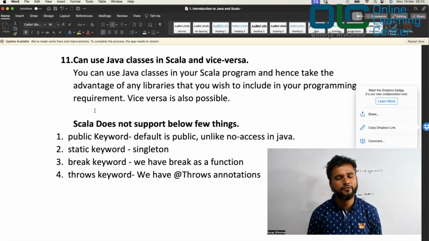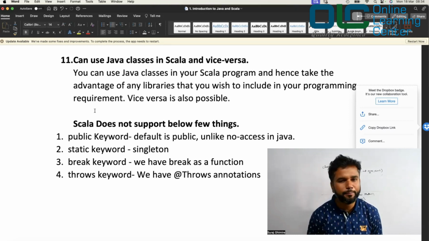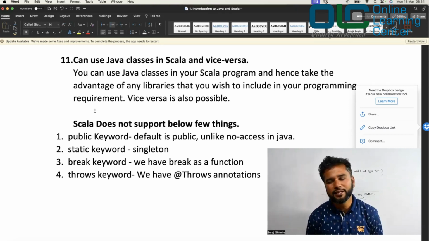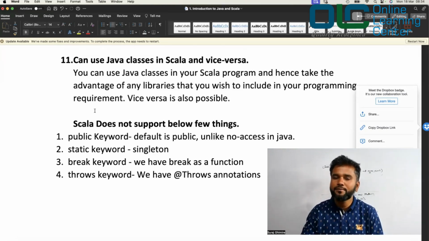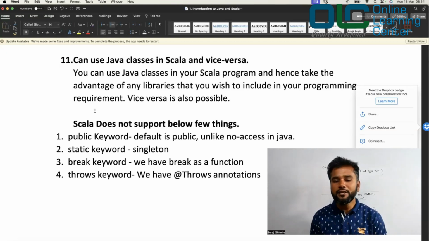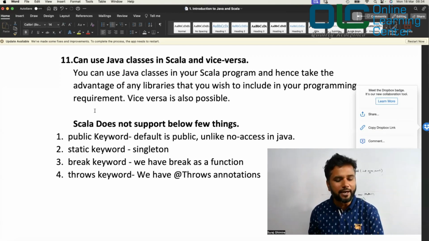Now, all of a sudden, if you're learning Scala, you are not going away from Java. You can still use all those libraries as if they are written in Scala. Even if it is not written in Scala, you can still assume that it's written in Scala and use it, right? So code which is built on Java can be easily used in Scala, and we'll see that also practically someday.